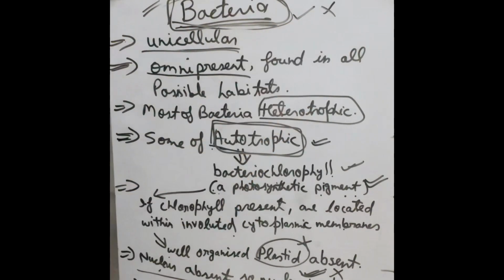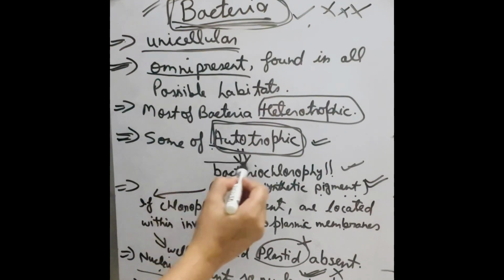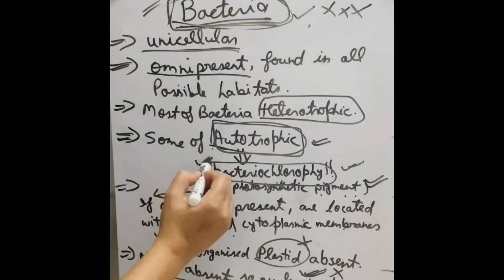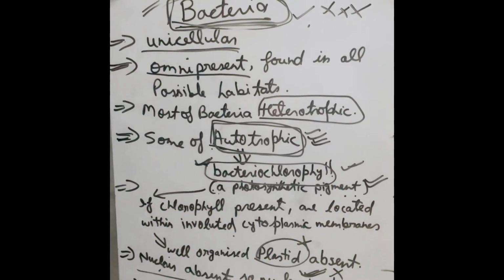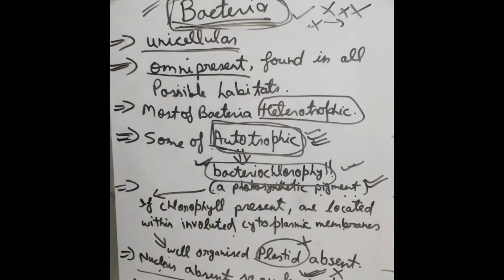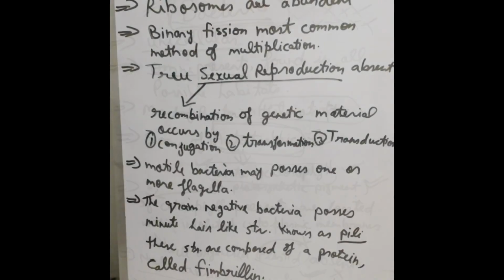Nucleus absent, nuclear membrane absent, nucleolus absent. There is no plastid, but instead of plastid there is a bacteriochlorophyll pigment, because of which they possess an autotrophic mode of nutrition. Mitochondria are absent, but instead of mitochondria what do they have? Mesosomes. Endoplasmic reticulum absent, Golgi apparatus absent.